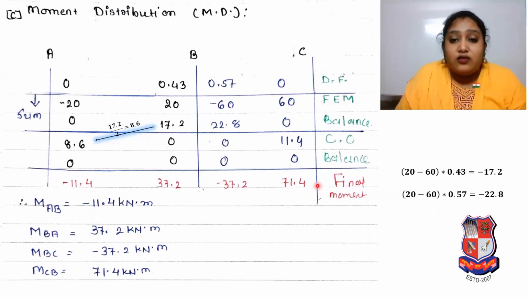And whatever value we got, we know it's a fixed beam, so some end moment will be there, and that value we have to consider as our fixed end moment. So for the final moments: moment at AB is minus 11.4 kilonewton meter, moment at BA is 37.2 kilonewton meter, moment at BC is minus 37.2 kilonewton meter, and moment at CB is 71.4 kilonewton meter. That calculation I have shown, so no need to worry or get any confusion. Just more and more practice is required to understand.